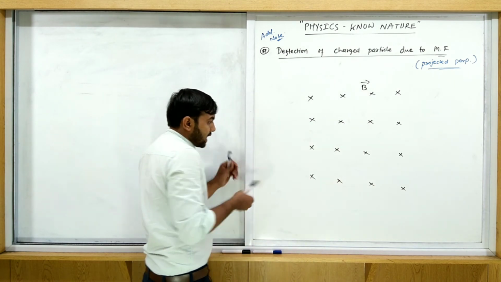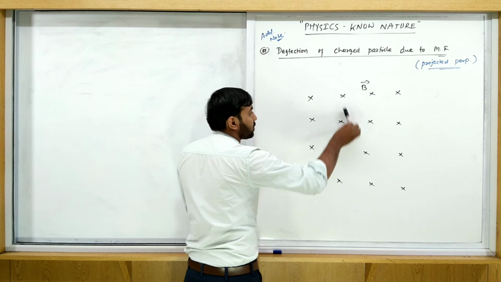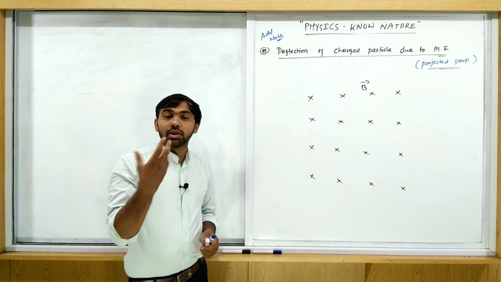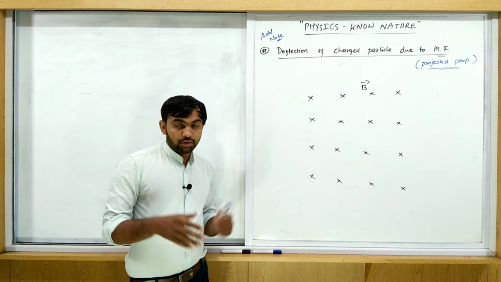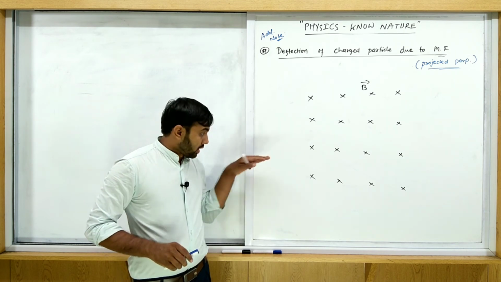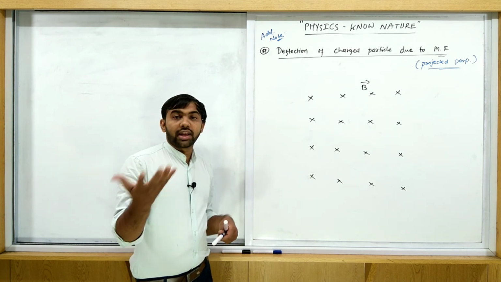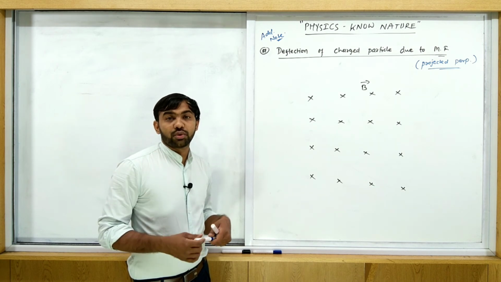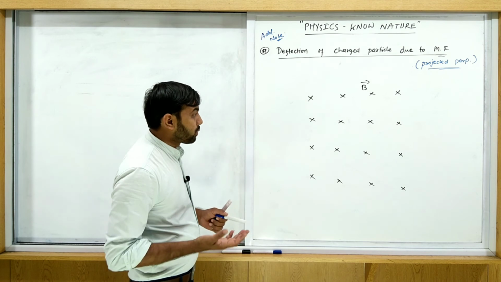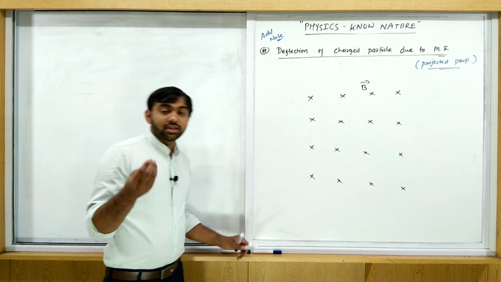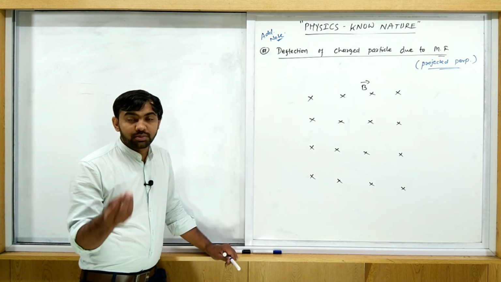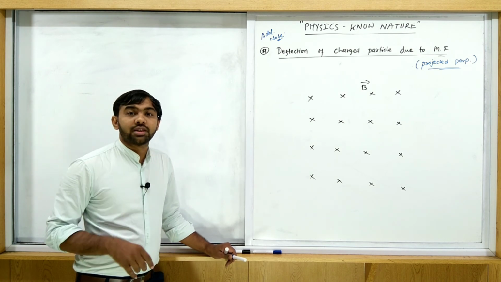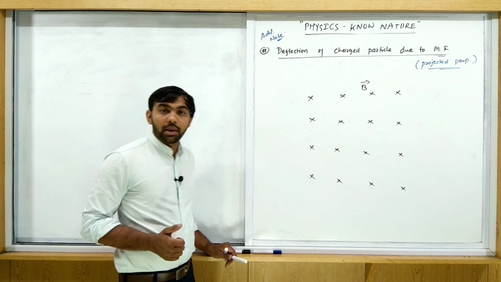Right now, the charged particle enters like this and moves in a full circle. Maybe it is possible the charged particle is not able to move a full circle if the projection is not like this one. So you change the direction of projection. It's perpendicular, okay, but if you change the direction of projection, then maybe the charged particle is not moving in a full circle; it only comes out of the magnetic field after covering some arc. Okay, then what happens in this situation?